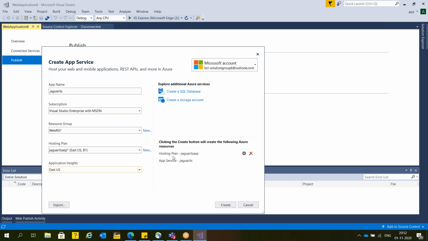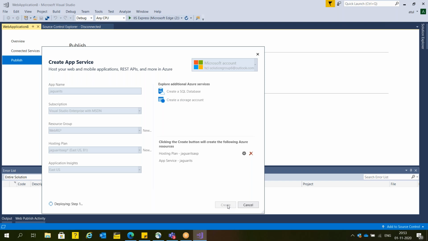What I'm going to create, guys, is this App Service and App Service plan. These two resources I'm going to create from my Visual Studio. Now I'm not using any FTP client. I'm going to directly use Visual Studio for the deployment also. So for both development and deployment, you can use Visual Studio.